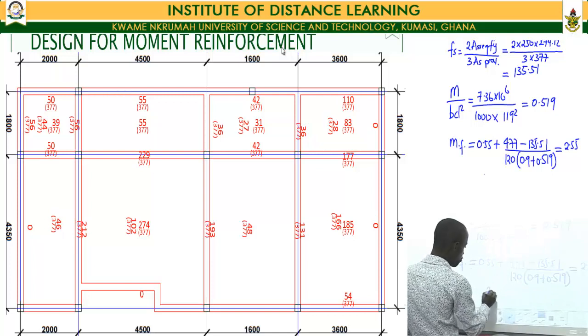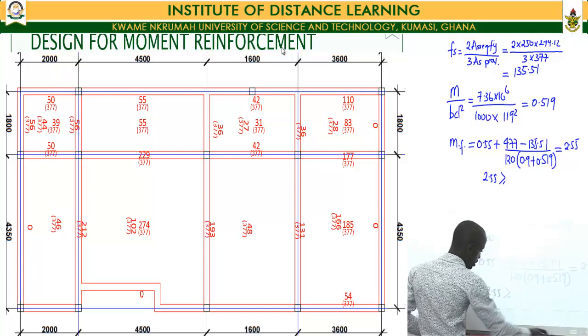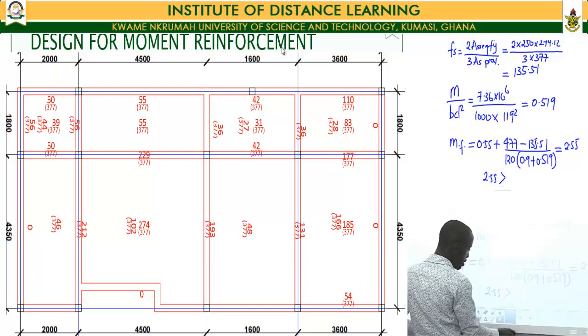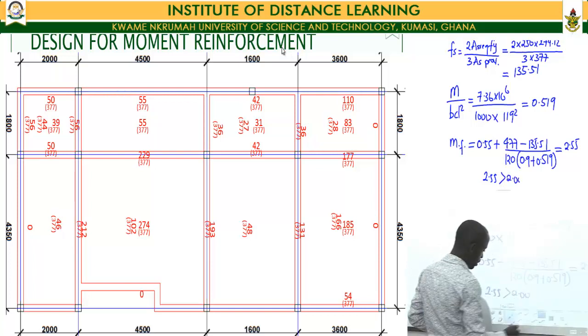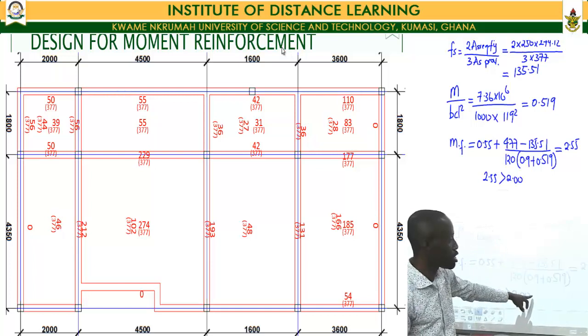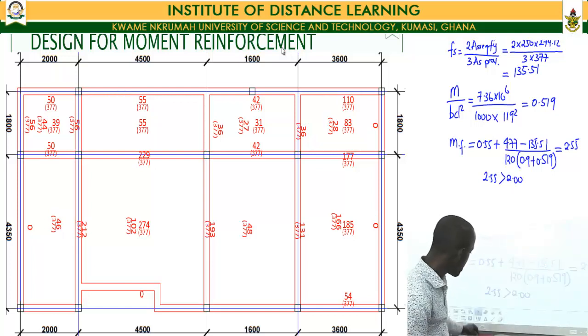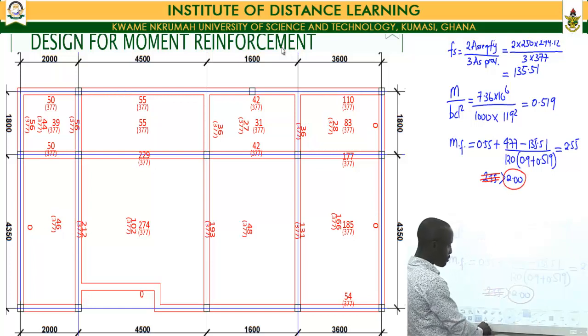But then our MF value of 2.55 is greater than the 2.0 stipulated by the BS code, in which case we would let go of the value we've calculated and make use of the modification factor as given by the BS code.